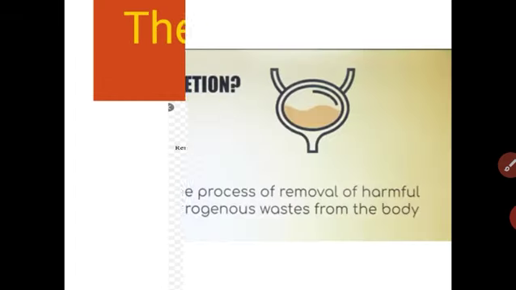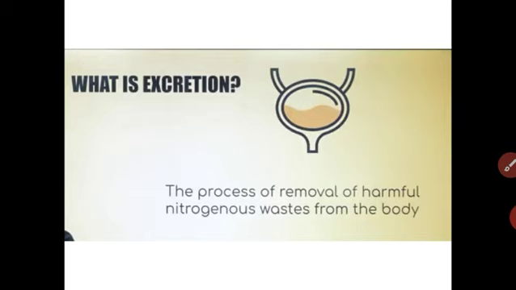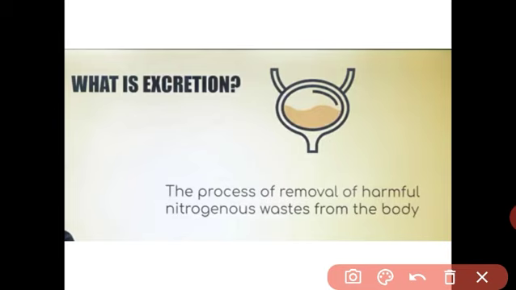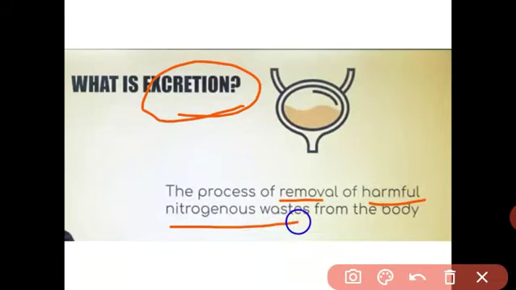First, let us see what is meant by excretion. Excretion is a process in which harmful nitrogenous waste is removed from the body. What is meant by excretion? Excretion means the process of removal of harmful nitrogenous waste from the body.